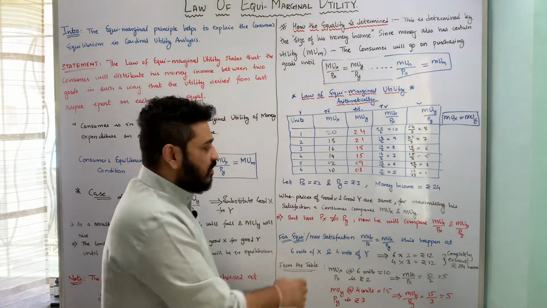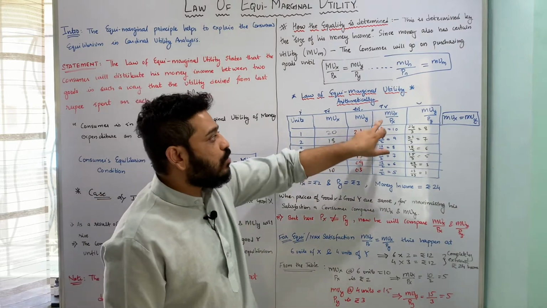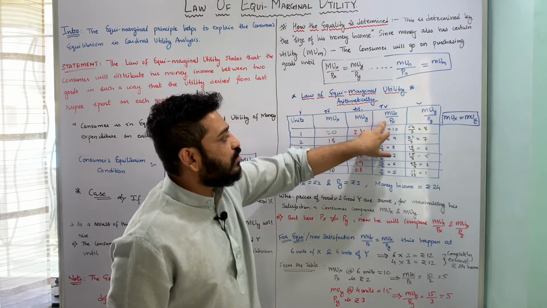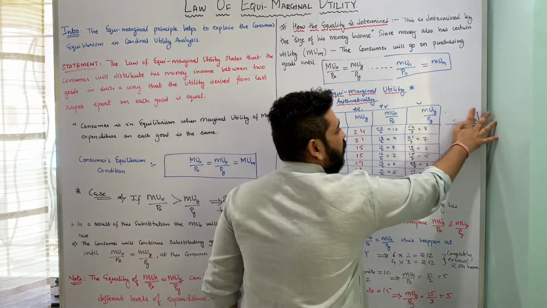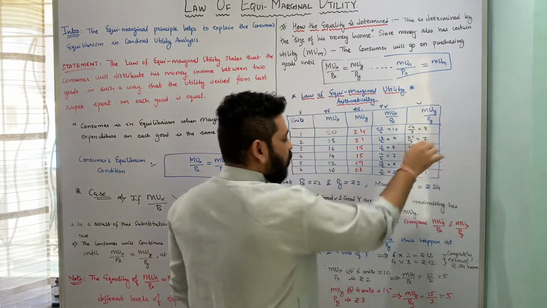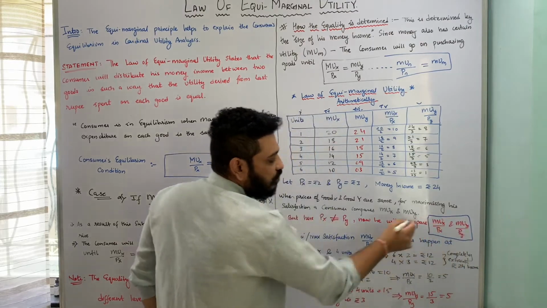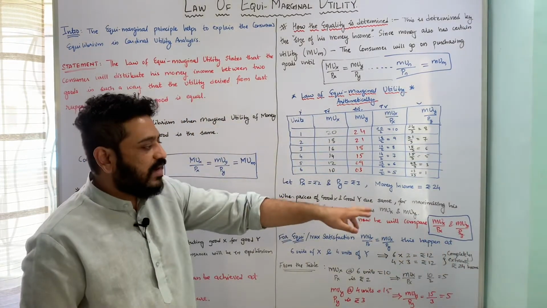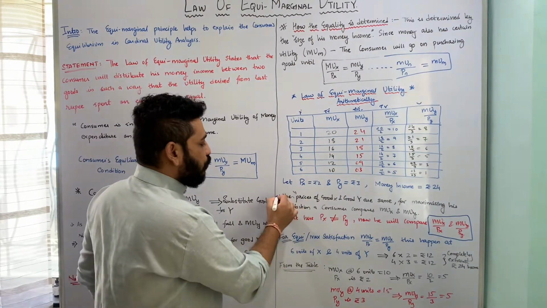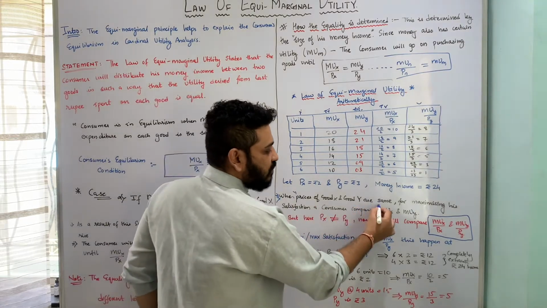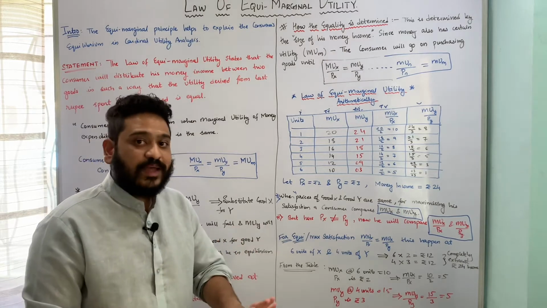But in our case, the prices of two goods are not the same, and as a result, the consumer is now going to compare this ratio, marginal utility of X to price of X and marginal utility of Y to price of Y. When the prices of two goods are the same, the consumer is looking at or comparing marginal utility of X and marginal utility of Y only.